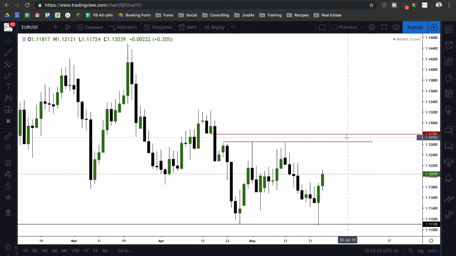So if we do continue on the upside, all I'm really looking for on a minimum basis for my targets on the upside would be 1.1260 to 1.1280. Nothing really other than that. So I would like to see resistance come in at 1.1280 and start selling off. But it would be even better if we could just start selling off from where we're at now.